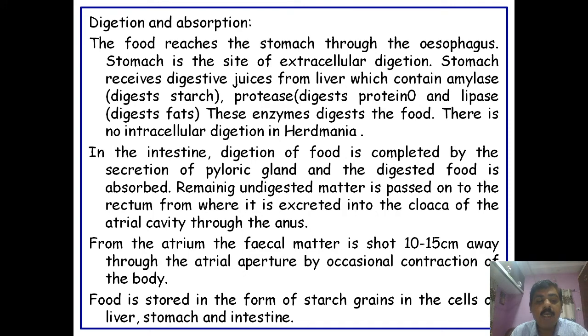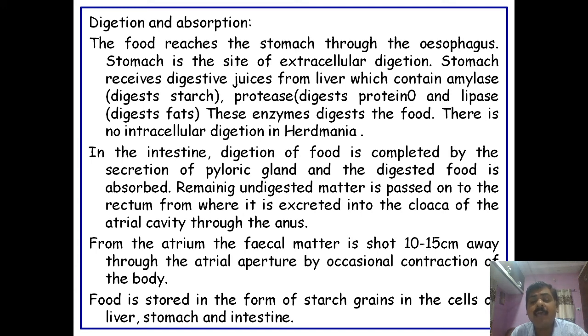Then the digestion and absorption of the food. The food reaches the stomach through the esophagus. The stomach is a site of extracellular digestion. The stomach receives the various digestive juices like amylase, which digests starch, protease, which digests proteins, and lipase, which acts on the fats or lipids. These enzymes digest the food, and there is no intracellular digestion in Herdmania. Then in the intestine, digestion of the food is completed by the secretion of the pyloric